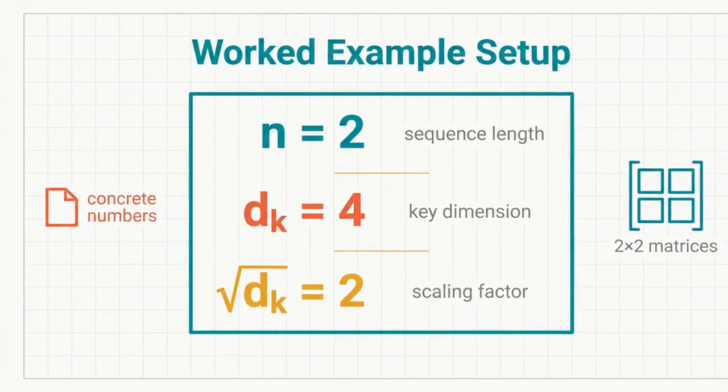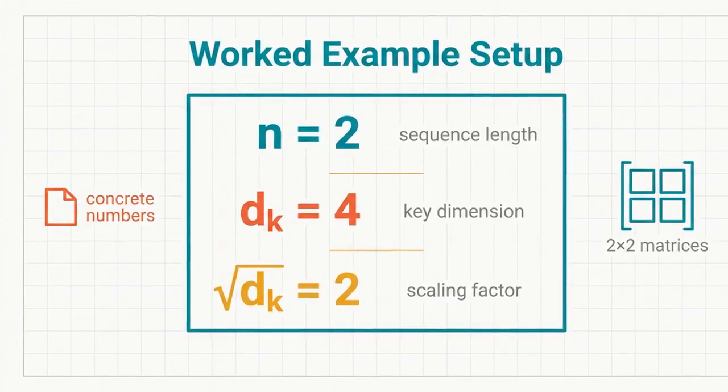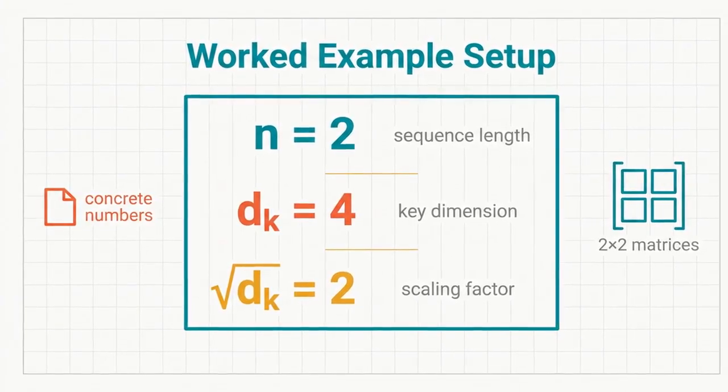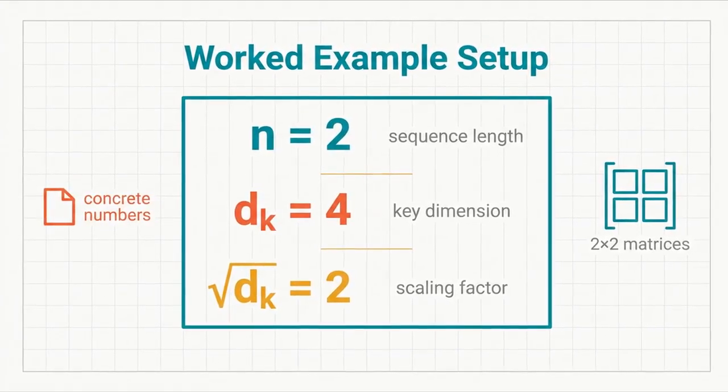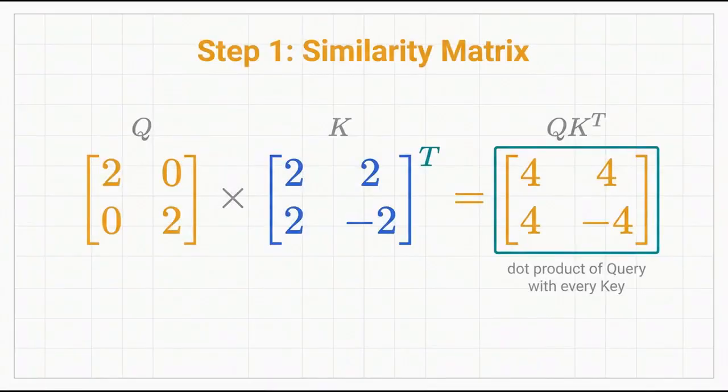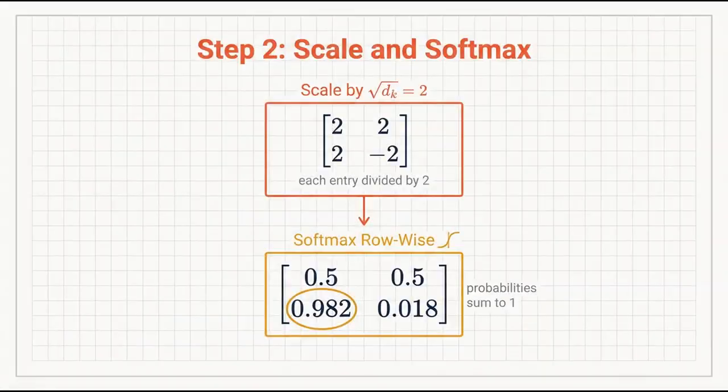Suppose sequence length n equals 2, key dimension d sub k equals 4, and scaling factor equals the square root of d sub k equals 2. In a 2 by 2 matrix Q with first row 2, 0 and second row 0, 2, and a 2 by 2 matrix K with first row 2, 2 and second row 2, negative 2, the similarity matrix Q times K transposed is a 2 by 2 matrix with first row 4, 4 and second row 4, negative 4. Scaling by dividing by 2 yields a 2 by 2 matrix with first row 2, 2 and second row 2, negative 2.